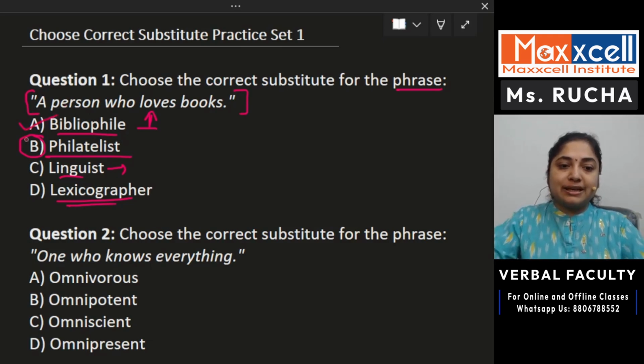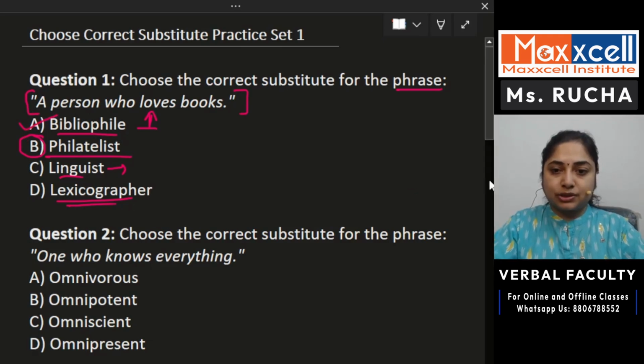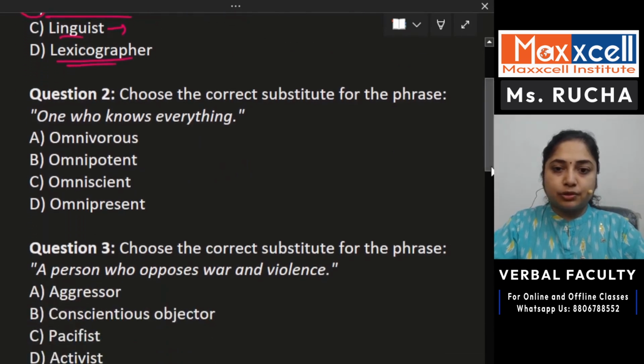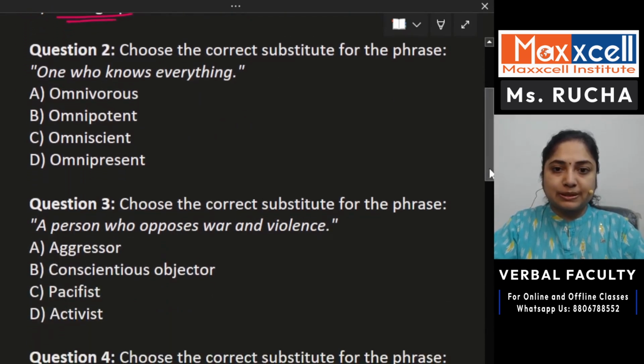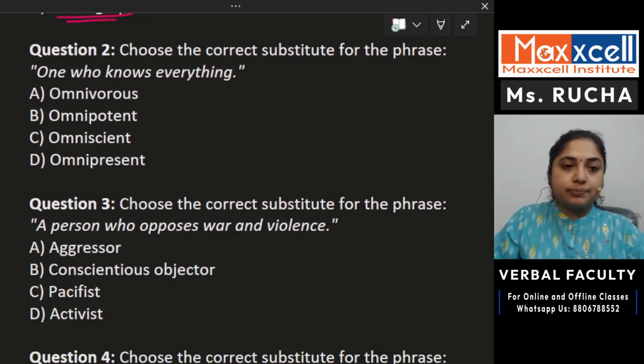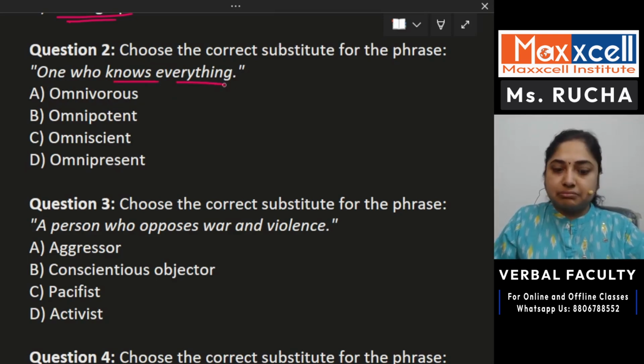All right, let us move to the next question. Next question says, choose the correct substitute for the phrase. Every question is basically the same here. You have to find out the correct word for the given phrase. One who knows everything. That person must be God then, isn't it? Right. So let us see what are the options we have here.